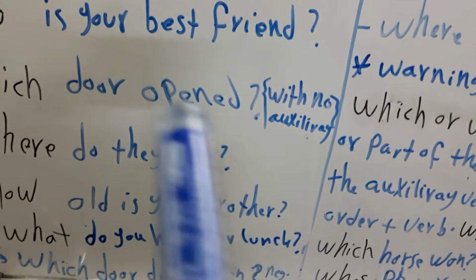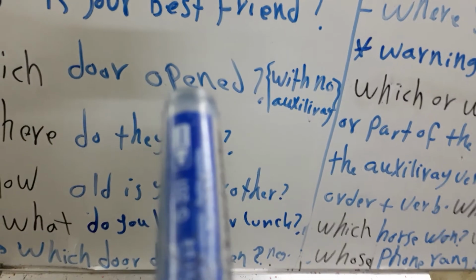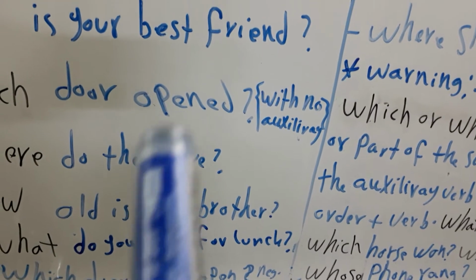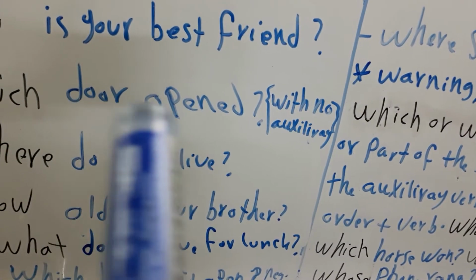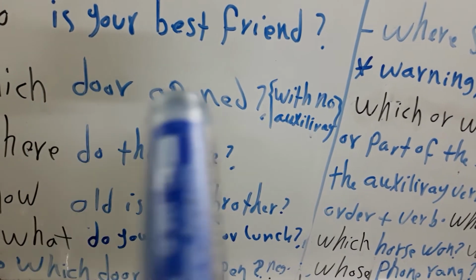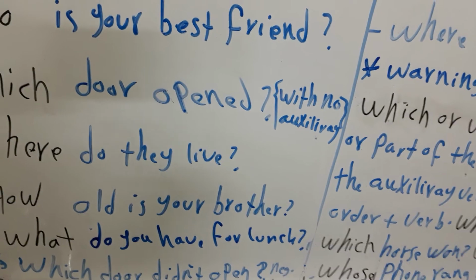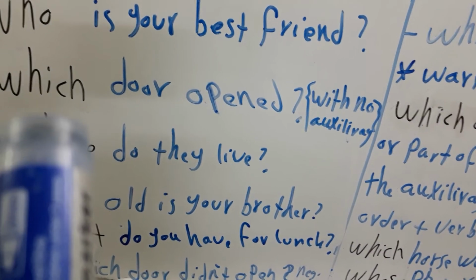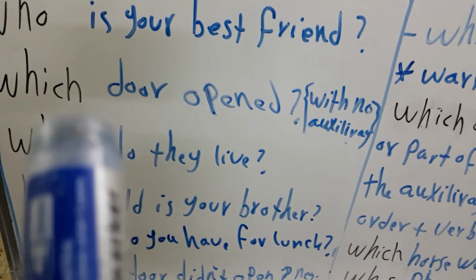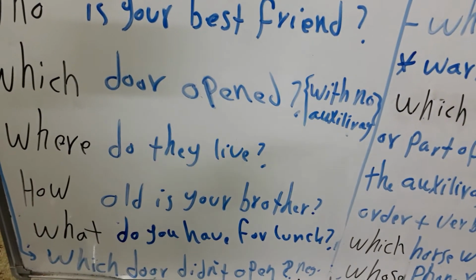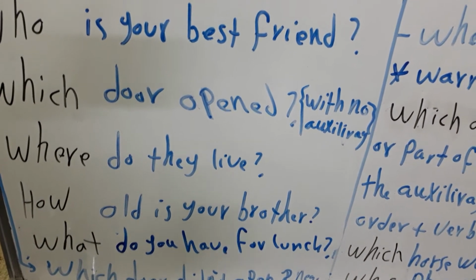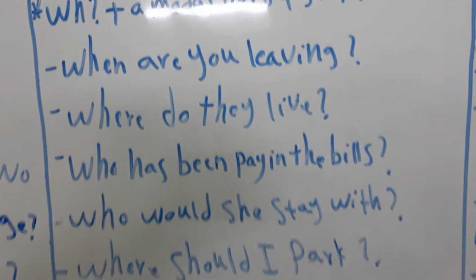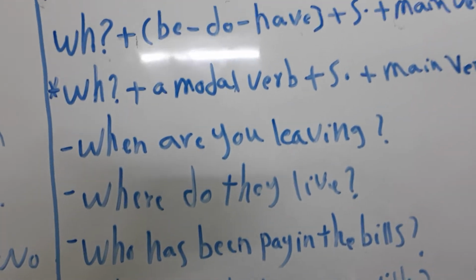If I want to make this sentence negative, I should use it. Why? Because this is a question in the past tense and there is no auxiliary verb. Sometimes we can use the WH question word as a subject or as a part of the subject. Okay? Now let me tell you about forming WH questions.